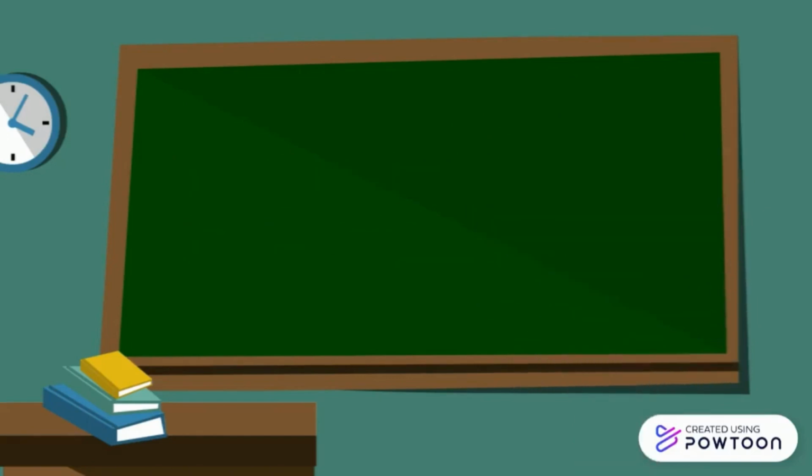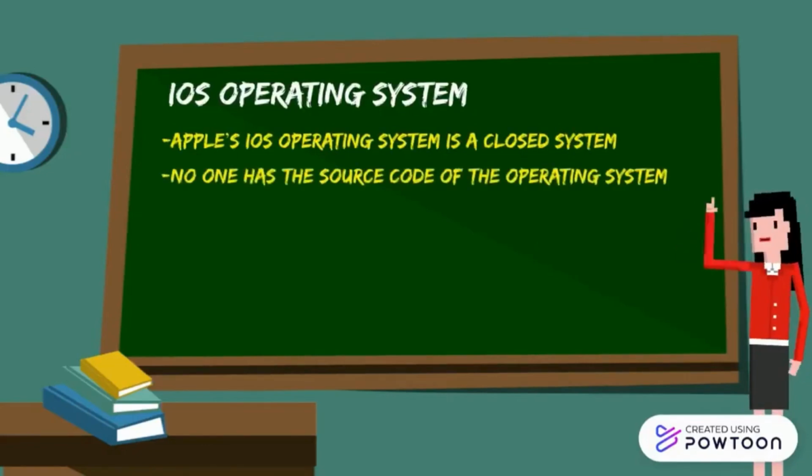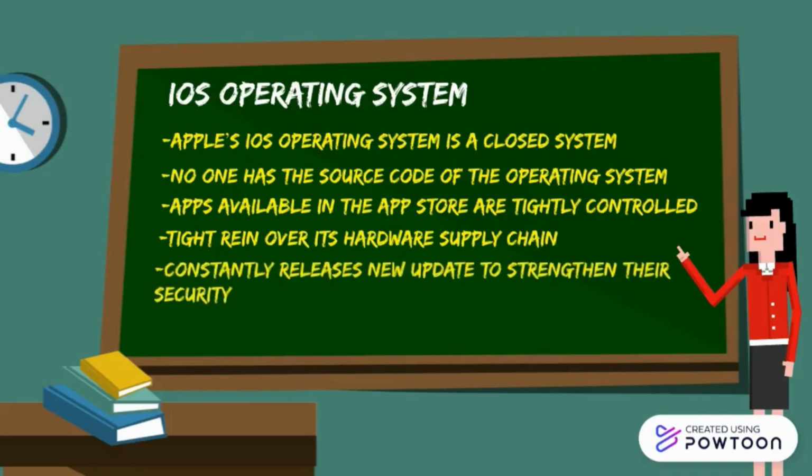Let's start with the iOS operating system. Apple's iOS operating system is a closed system and is tightly controlled by the Apple company itself, known as closed source code, meaning no modification can be done. Apple not only tightly controls the apps available in the App Store, but also tightly controls its hardware supply chain. Apple constantly releases new updates to strengthen their security and therefore make it more difficult for hackers to find vulnerabilities.